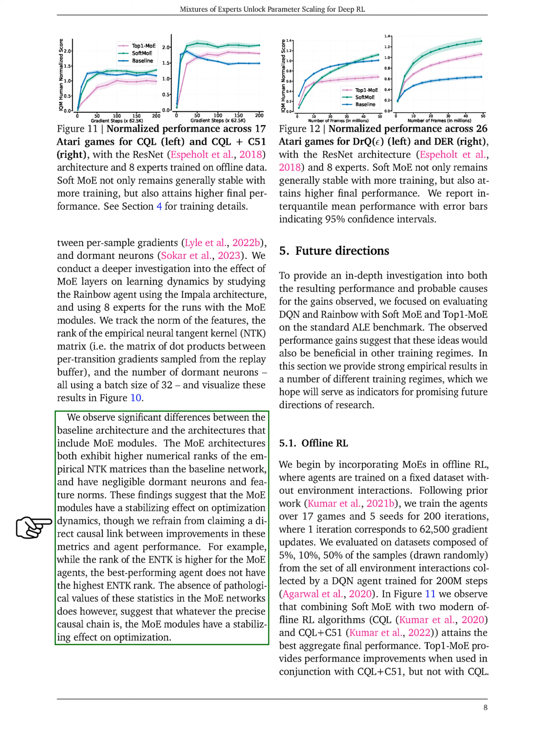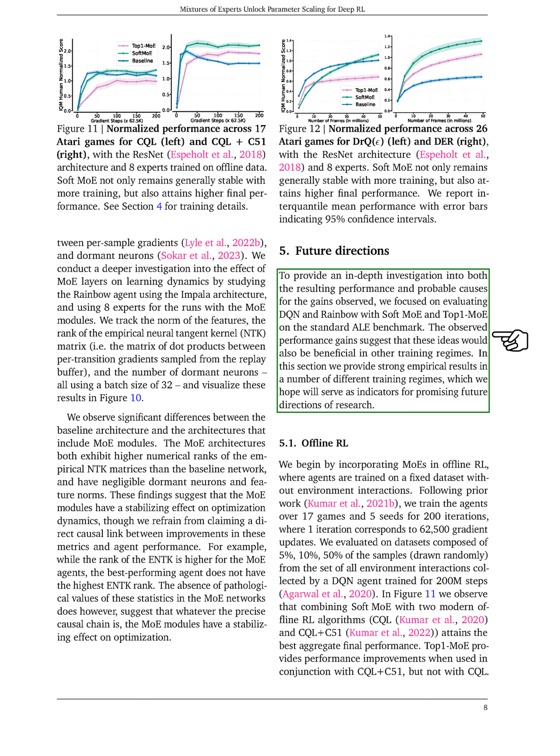Our observations reveal notable differences between the baseline architecture and those incorporating Mo modules, with the latter showing higher numerical ranks of the empirical NTK matrices and almost no dormant neurons or feature norms. These results suggest that Mo modules help stabilize optimization dynamics, though we stop short of claiming a direct cause and effect relationship between these metrics and agent performance.